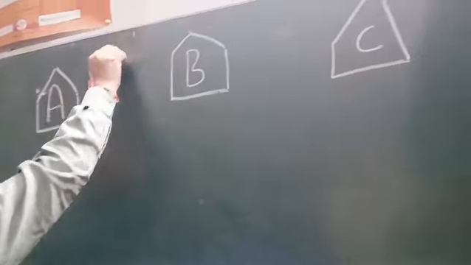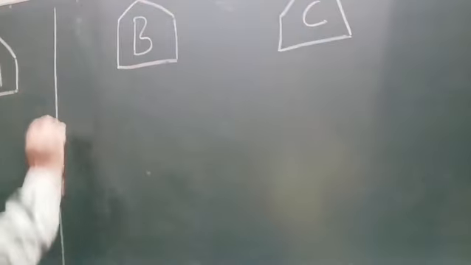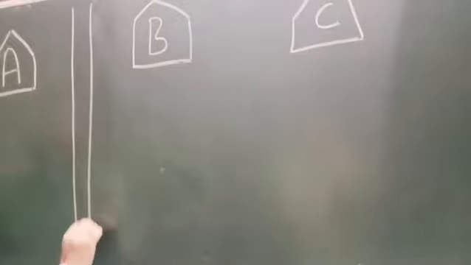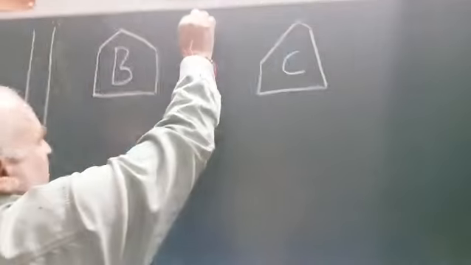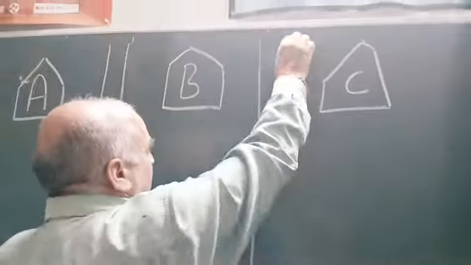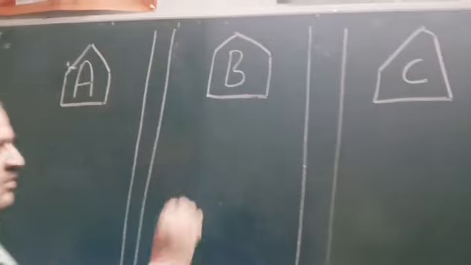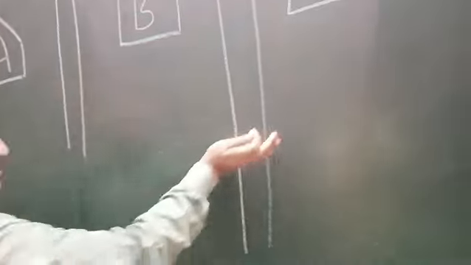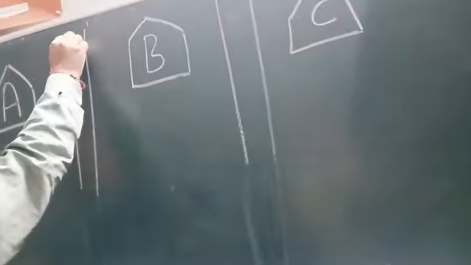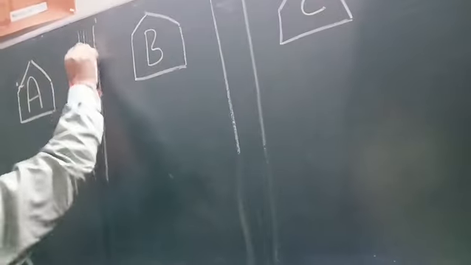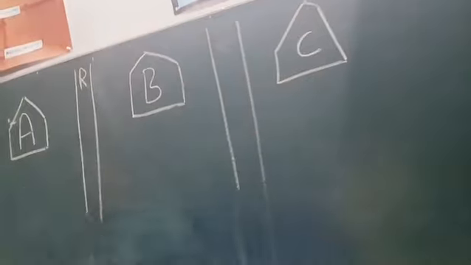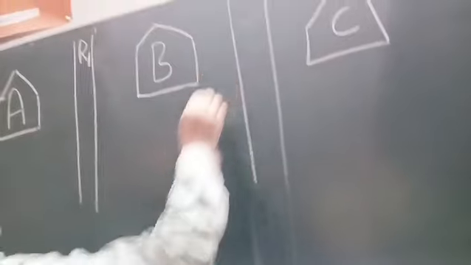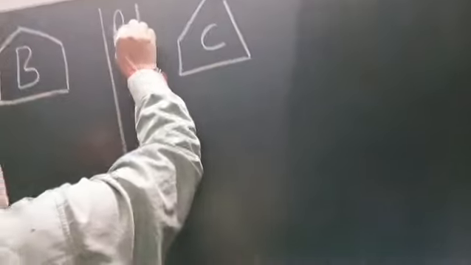And these rivers are magical rivers. Let us label these rivers as R1 and R2.